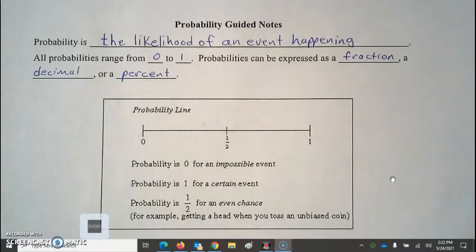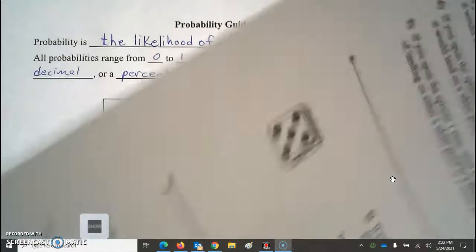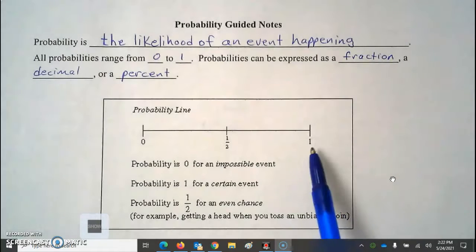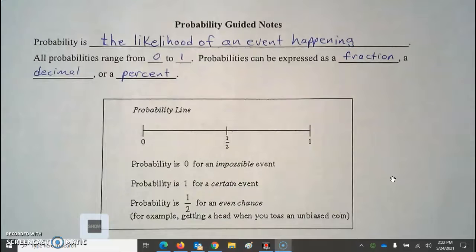When I'm talking about a single die, we've rolled, when there are two of them, we call them dice. If it's a single, it's referred to as a die. What I'm talking about here is a picture of one right there. Okay, so if I said the probability of rolling one of those one time and getting a number less than 7, that would be probability of 1. It's going to happen. The numbers 1 through 6.